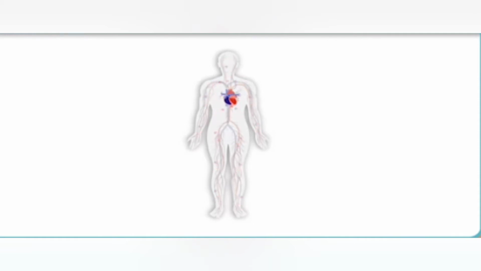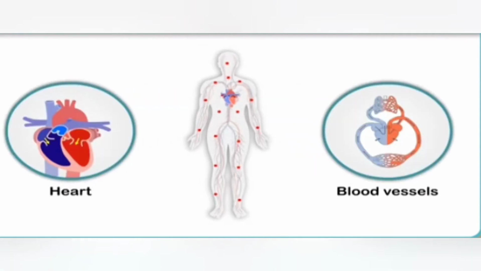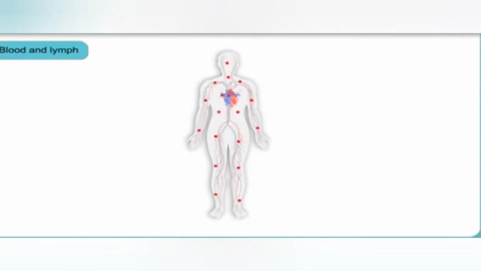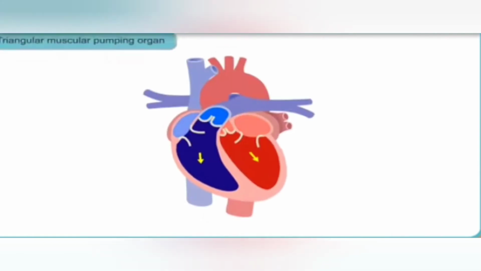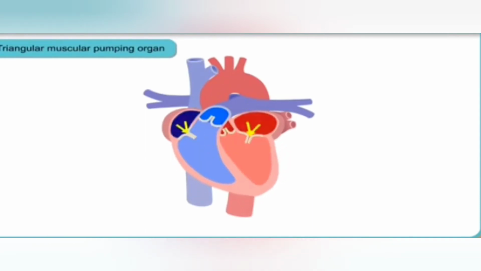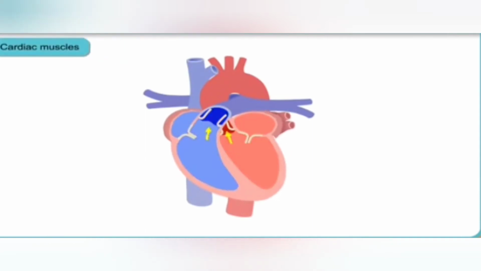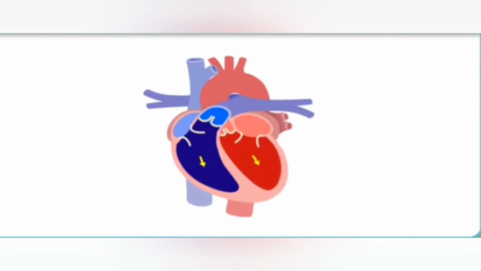The human heart is about the size of a clenched fist. It is a muscular organ that rhythmically contracts to force the blood around the body of an organism. The circulation of the blood is initiated by the heart, which lies in between the lungs and appears slightly towards the left side.